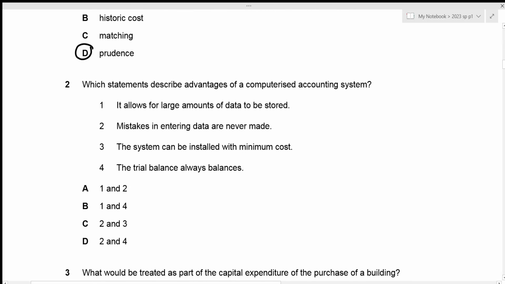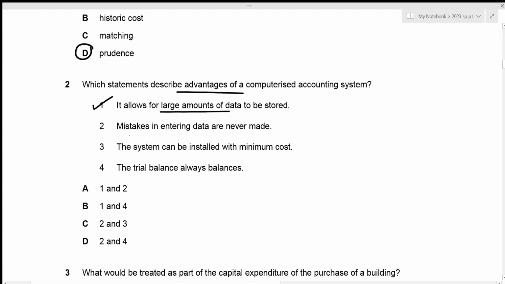We need to figure out which statements describe the advantages of a computerized accounting system. So the very first one is that it allows for large amounts of data to be stored. This is true because if we're talking about our manual accounting system, then it means that we have to fill out the ledgers, right? And after one ledger completes, we need to get another one, which means that we need to have proper storage for all of the ledgers that we have completed. It's going to take a large amount, right? But in case of a computerized accounting system, all of those ledgers can be stored in one computer. So obviously it allows for large amounts of data to be stored.